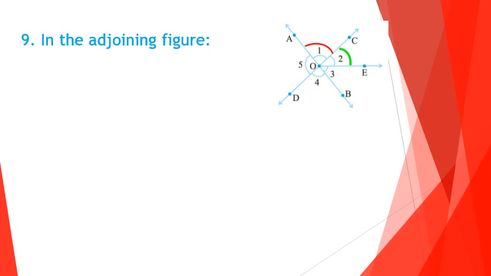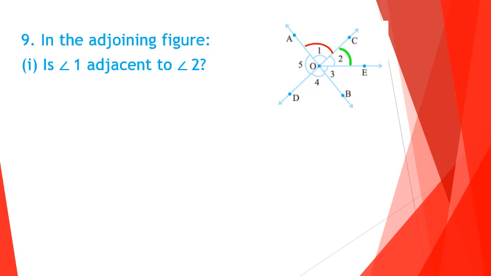Next, question number 9. In the adjoining figure, is angle 1 adjacent to angle 2? First of all, you recall what is meant by adjacent angles. Two angles are said to be adjacent if they satisfy three conditions.